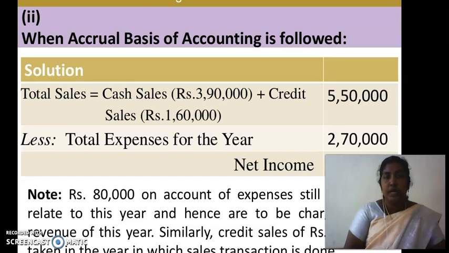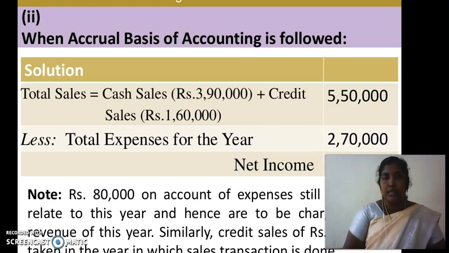Next, the second one is when accrual basis of accounting is followed. In this accrual basis, first we write the revenue, that is total sales. This revenue includes the credit sales also. Cash sales rupees 3,90,000 plus credit sales rupees 1,60,000, total amount is 5,50,000, less total expenses for the year.